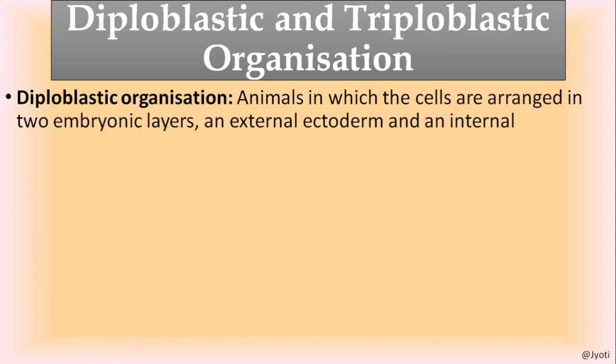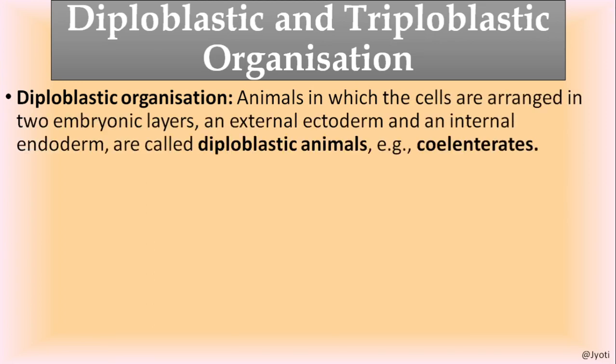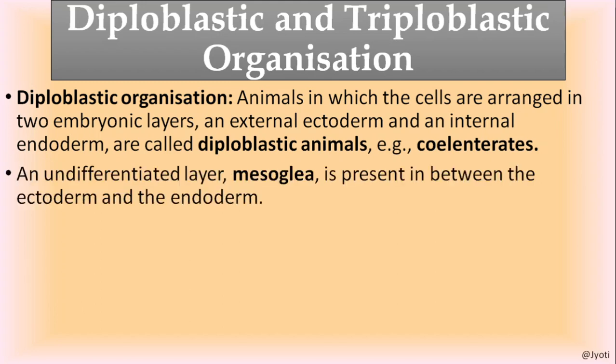Then diploblastic and triploblastic organization. What is diploblastic organization? When the cells of animals are arranged in two embryonic layers, that is an external ectoderm and an internal endoderm, they are called diploblastic animals.